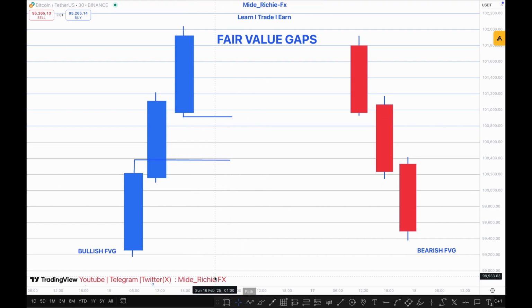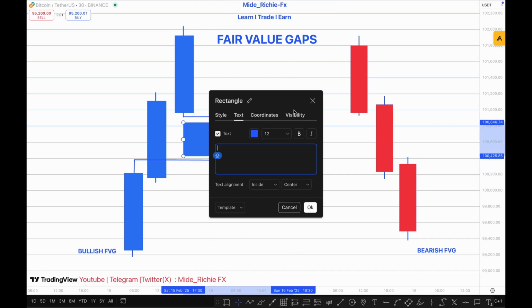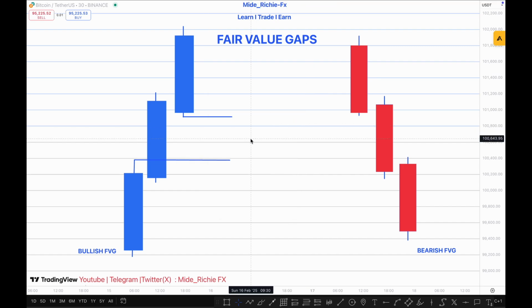This is your fair value gap. This gap in the middle is exactly your fair value gap. But mind you, we don't trade fair value gaps just anyhow. Fair value gaps don't really show up anyhow. They show in a series of candles that are well created, in a series of candles that are volatile, not rangy candles. Because you notice that you can't see these things everywhere in the charts or between every candle. Even if you do, they are going to be very, very small. And if the spaces are small, that's not a valid fair value gap. We need a very tangible space, a very tangible gap.